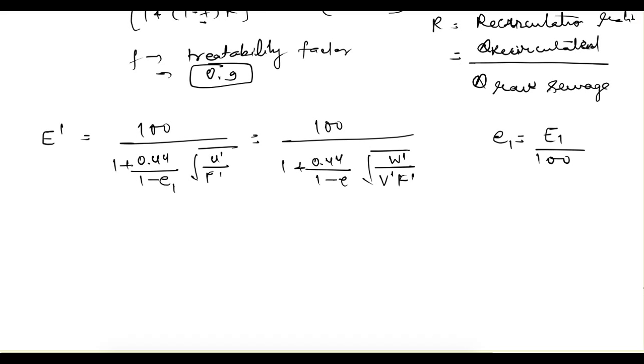So what are these other values? The BOD load on the second stage would be equal to the BOD load on the first stage multiplied by 1 minus E. If E is the efficiency, then 1 minus E will be the remaining fraction of BOD, and if we multiply it with W, then we get W dash. V dash will be the volume of the second stage filter.